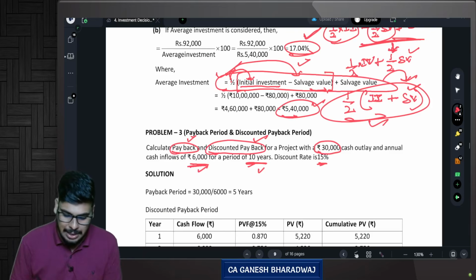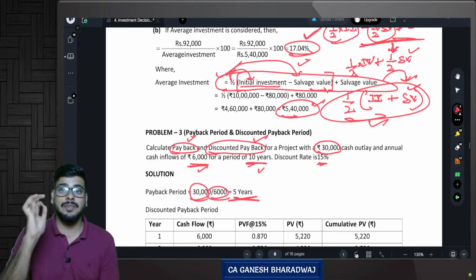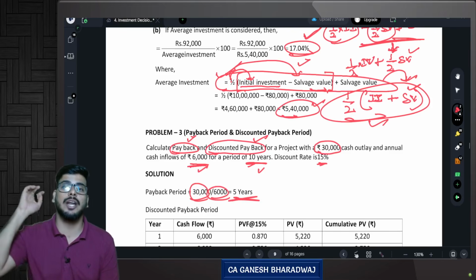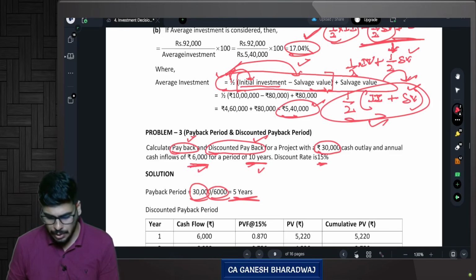So that is the first part of the question. Payback period is 30,000 divided by 6,000, 5 years. Which means it takes 5 years for you to recover back your entire investment. Are you clear with this? What do you mean by discounted payback period?